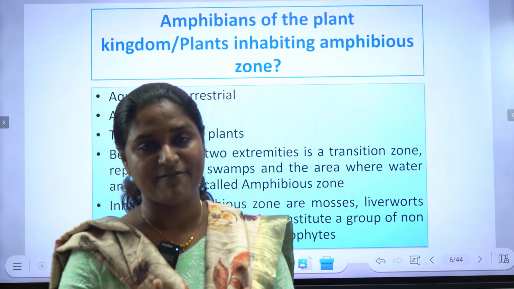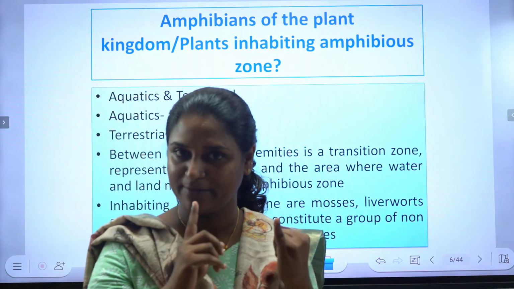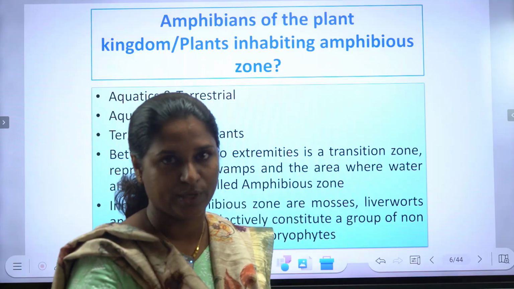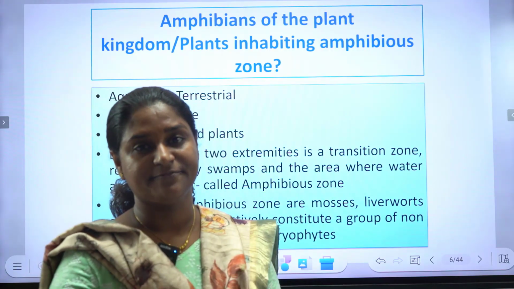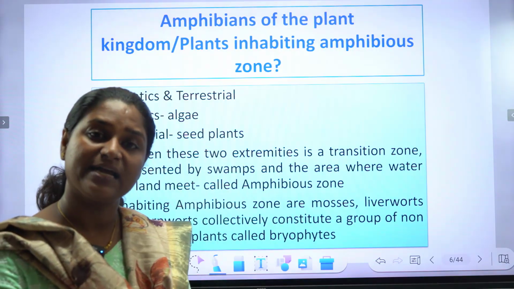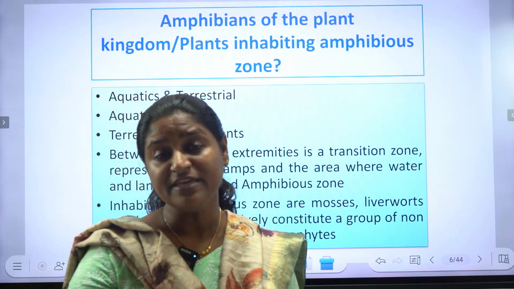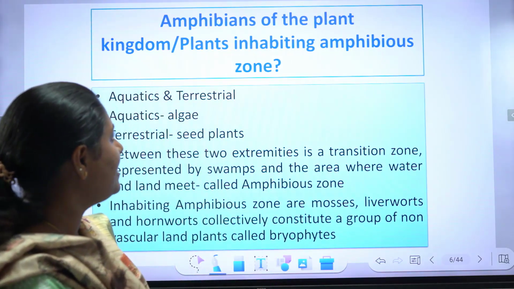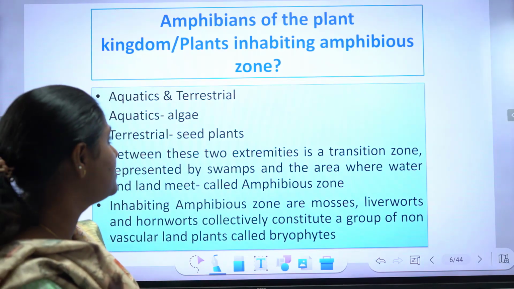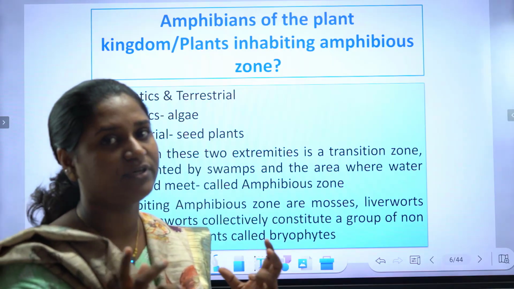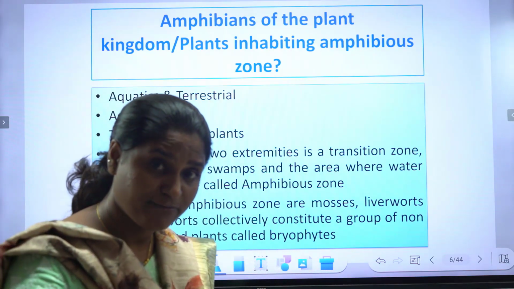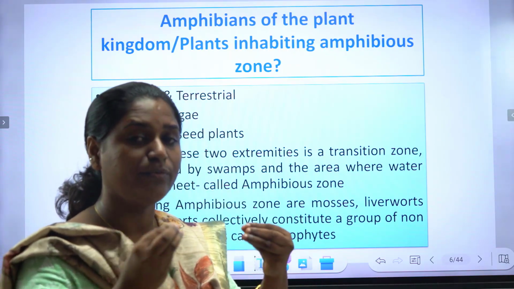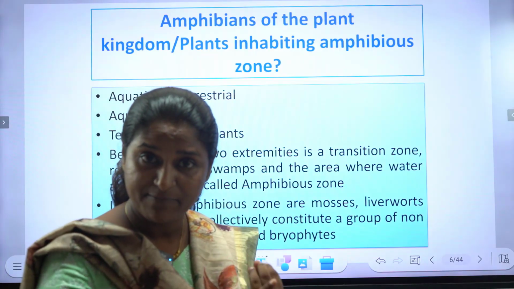So, why are they called amphibians of the plant kingdom? They require water for the maturation of the sex organs and for the release and movement of the sperm towards the archegonium. There is also another factor we need to know, that they are plants inhabiting the amphibious zone. Bryophytes inhabit the amphibious zone. Why are they called plants inhabiting the amphibious zone? Such questions may be asked: whether they are amphibians of the plant kingdom or plants inhabiting the amphibious zone. Bryophytes are the group in the plant kingdom which are also known as amphibians of the plant kingdom.